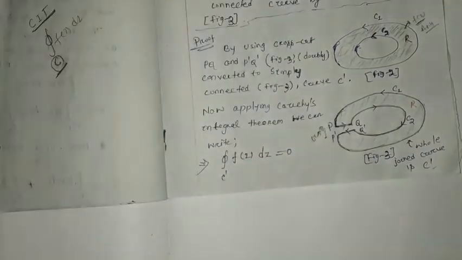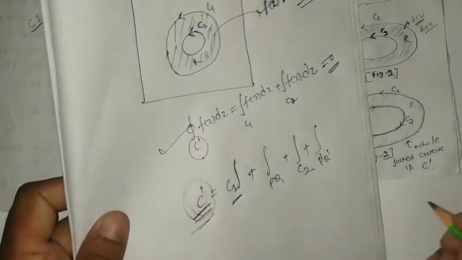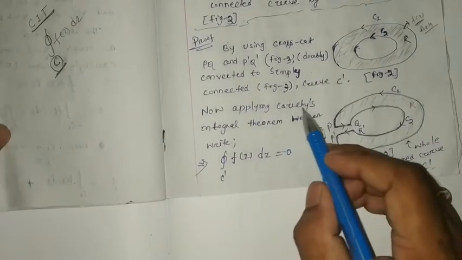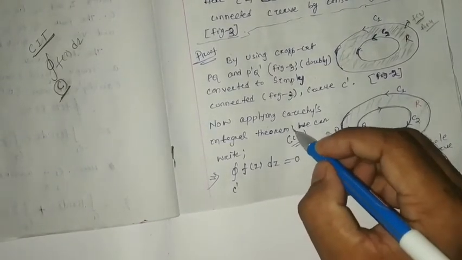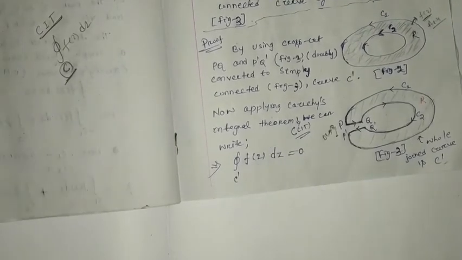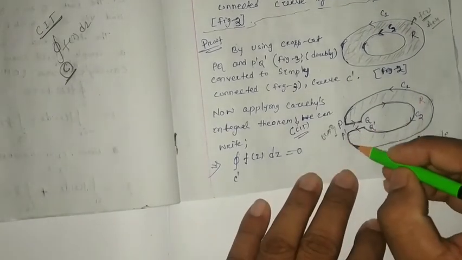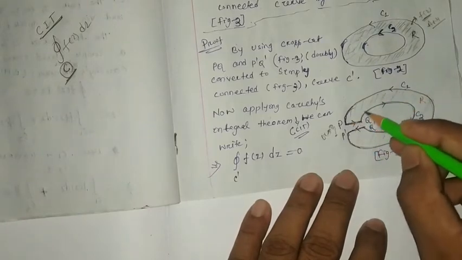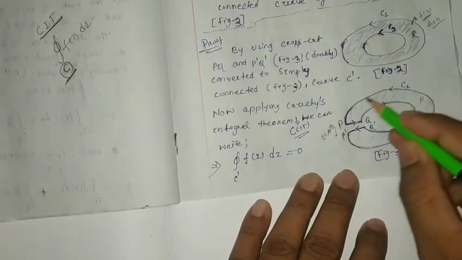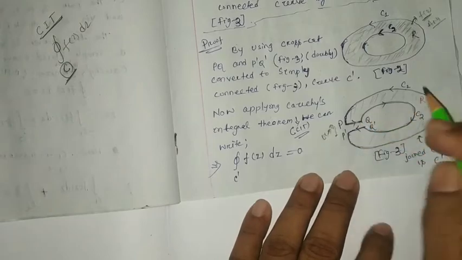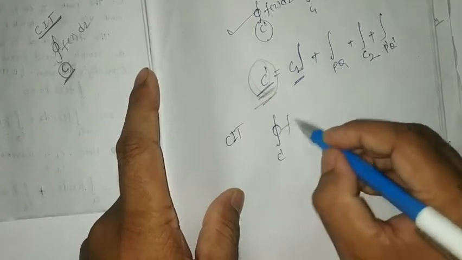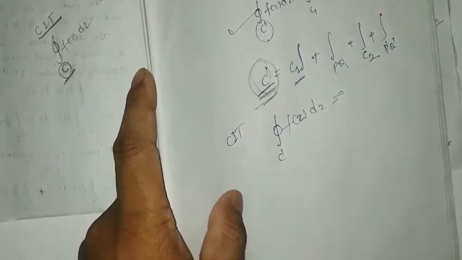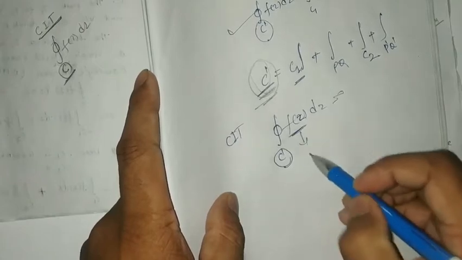Got it? Now if it is so, according to CIT, Cauchy's integral theorem, we can write the closed integration. This is C dash, the whole curve whatever we have drawn, and it is closed. So if it is closed, then with the help of CIT we can write the closed integration over C dash of f(z) dz equal to 0, because inside this curve f(z) is analytic.